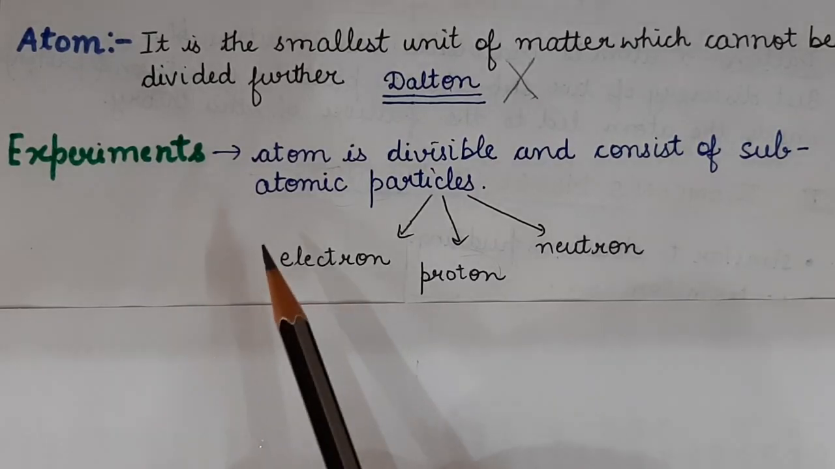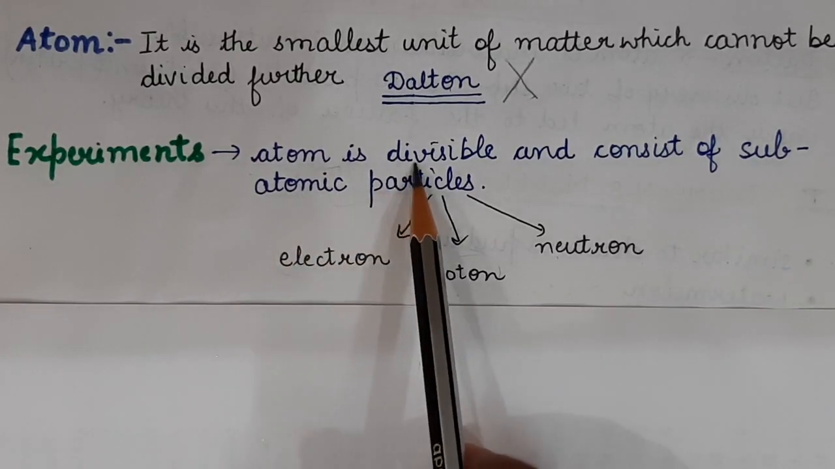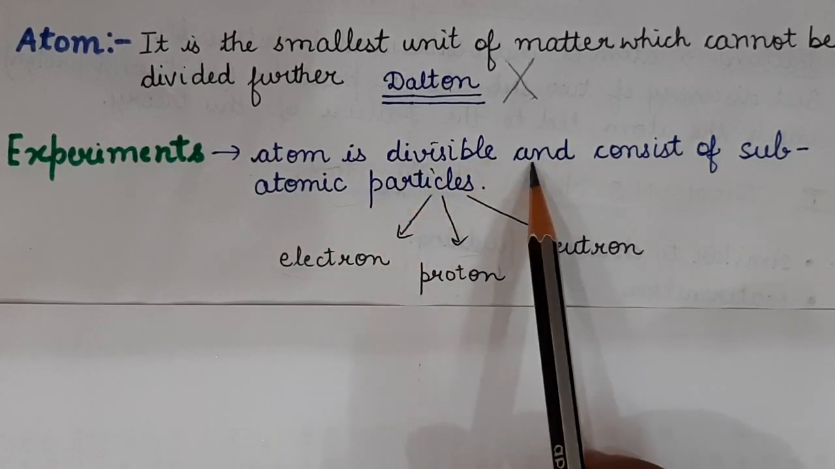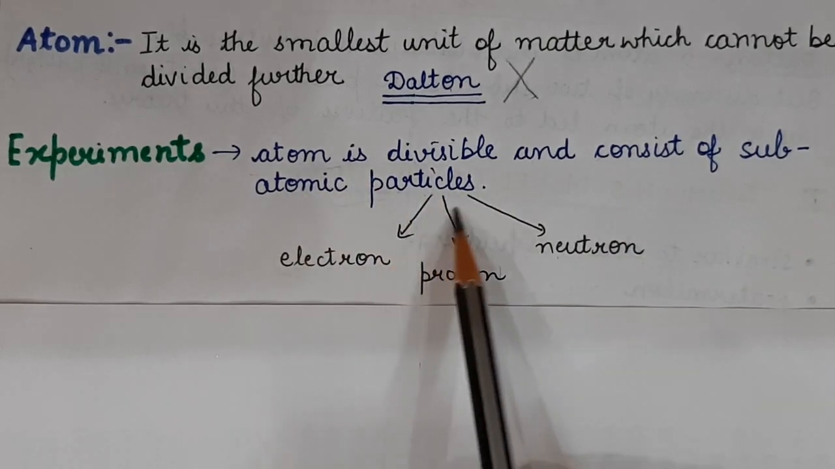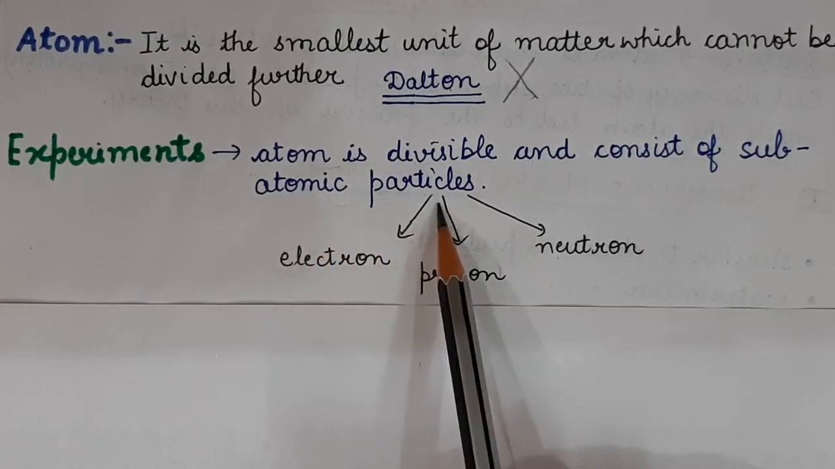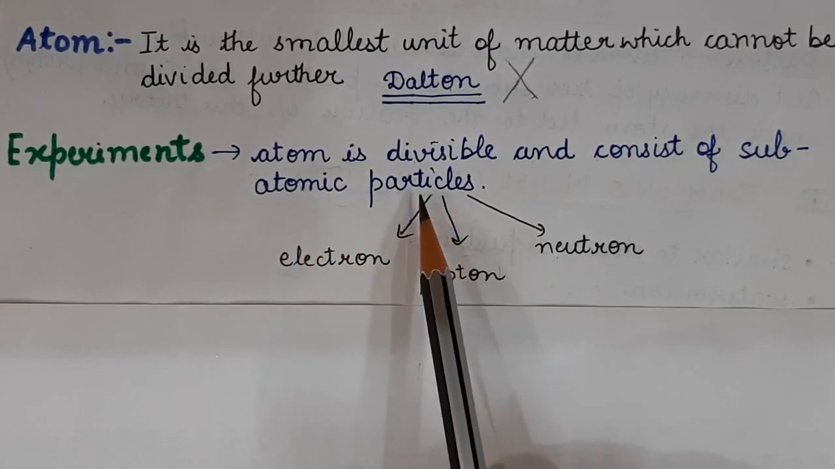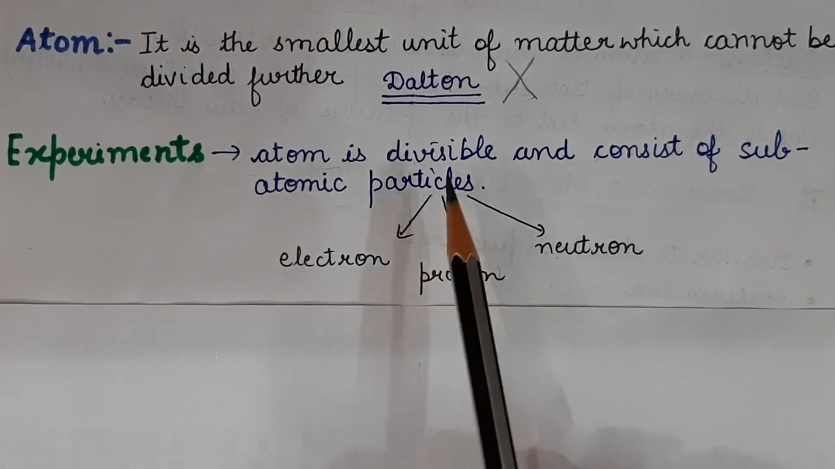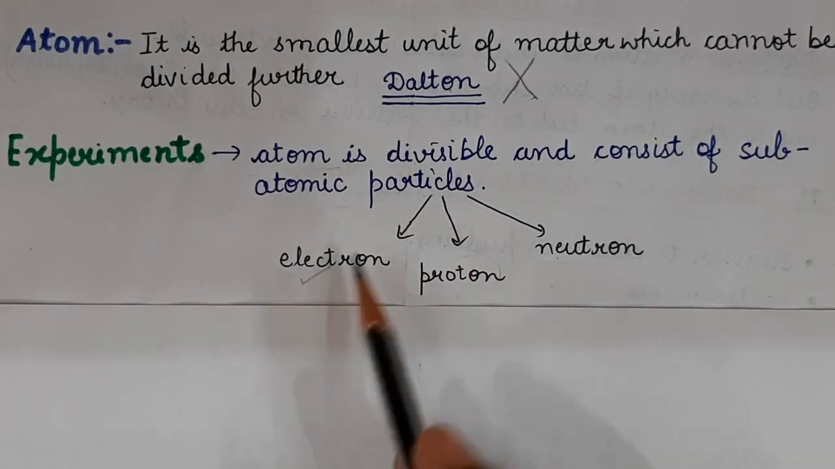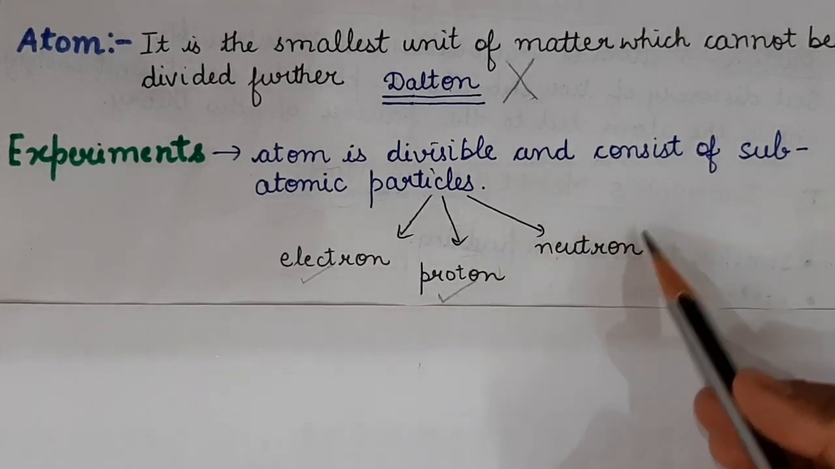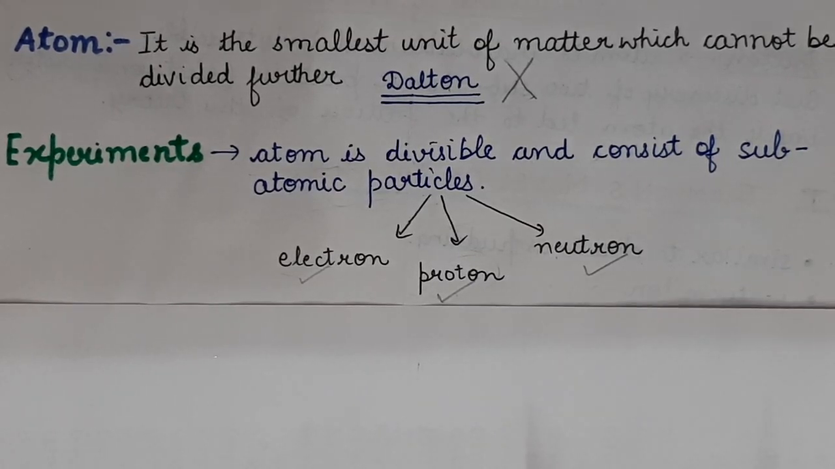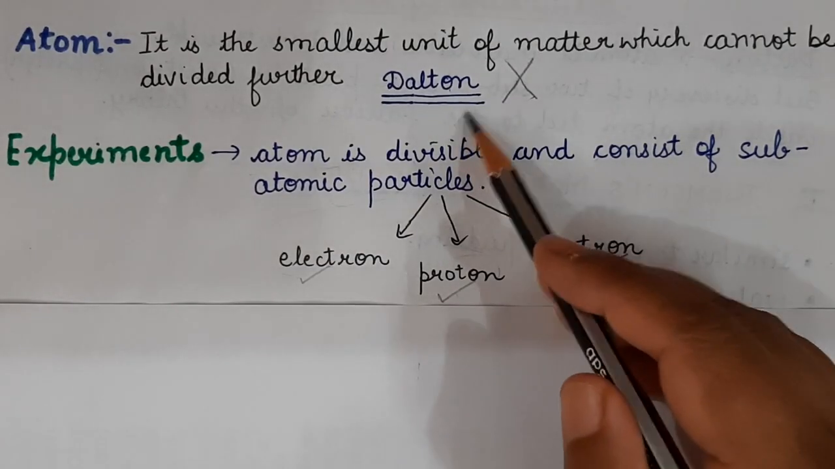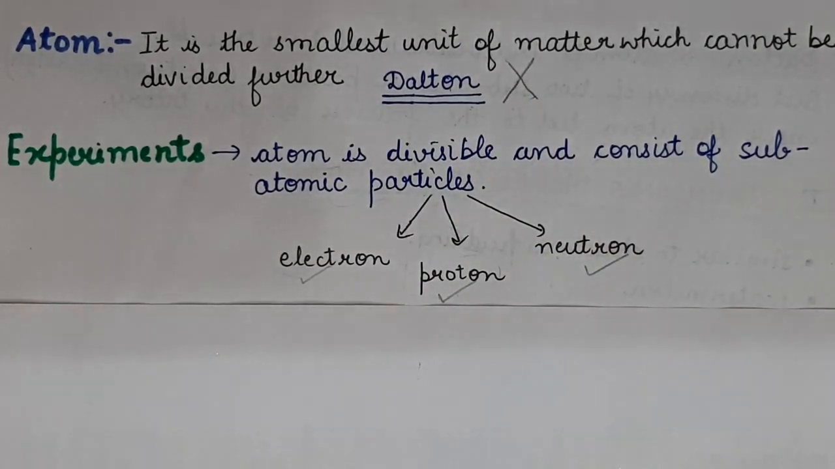So the experiments revealed that atom is divisible and it consists of subatomic particles, meaning the particles which reside inside the atom. So what were those subatomic particles? The subatomic particles were electron, proton and neutron. These three subatomic particles were discovered in the atom. So that's why Dalton's theory failed. Clear, students?